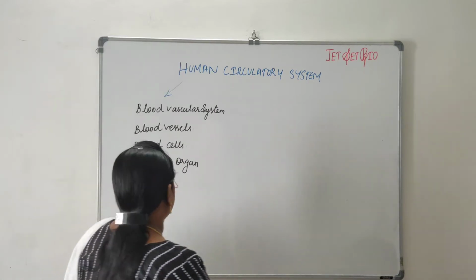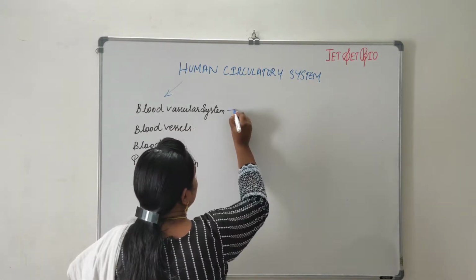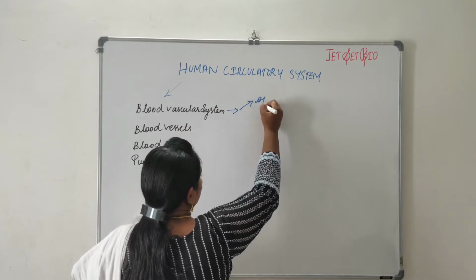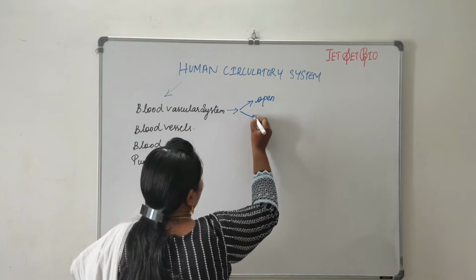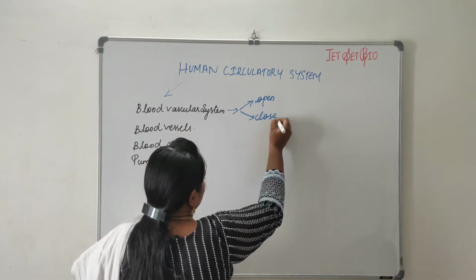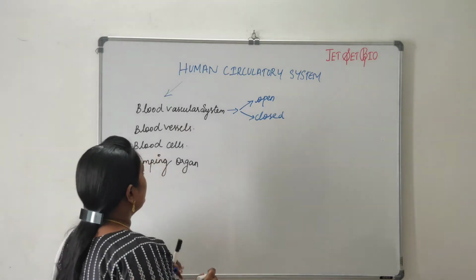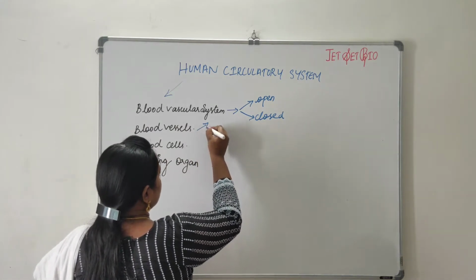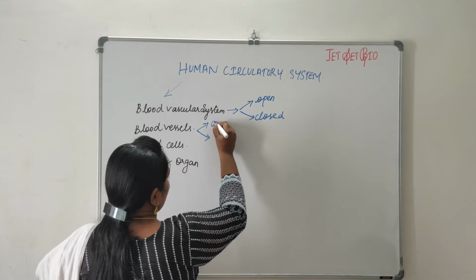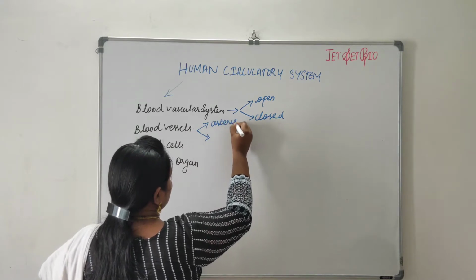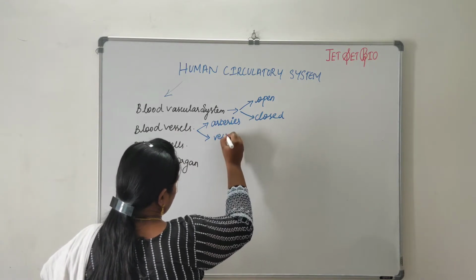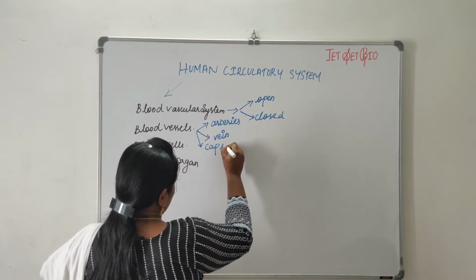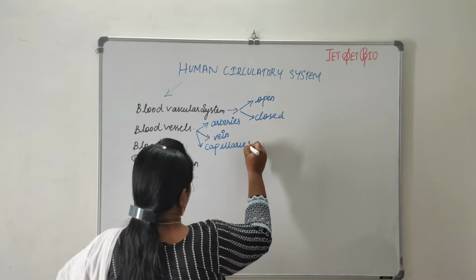Coming under the blood vascular system, we will be seeing the types, that is, it is categorized into open and closed. In case of blood vessels, we will be discussing arteries, veins and capillaries, the blood capillaries.